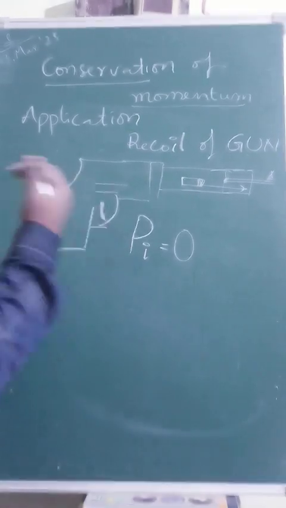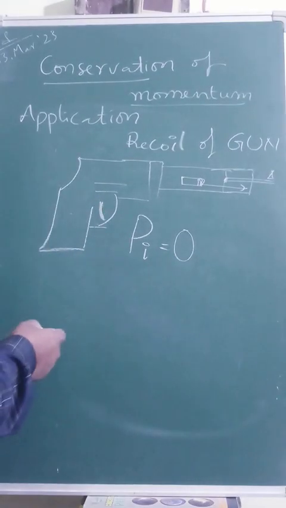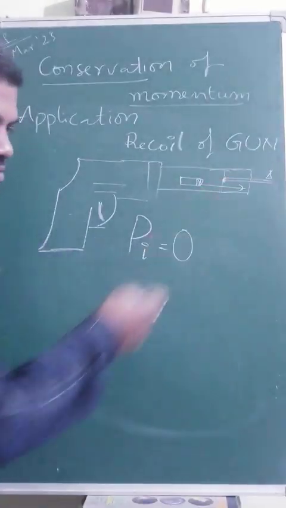Clear? And once it is triggered, then what is happening? The bullet will come out.